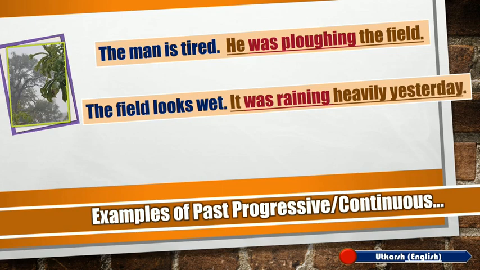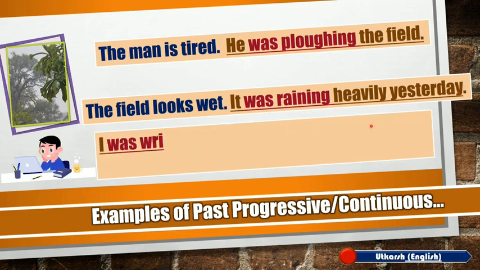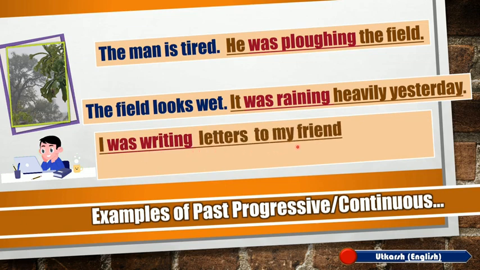Now look at these sentences. The man is tired. He was plowing the field. The field is wet now. It was raining heavily yesterday. I was writing letters to my friend on Sunday morning. The underlined sentences are few examples of past progressive aspects.